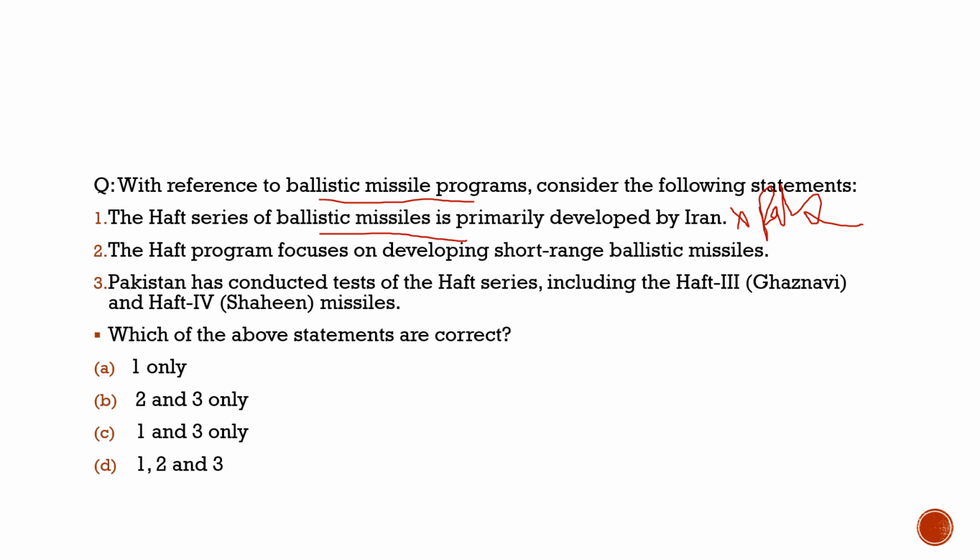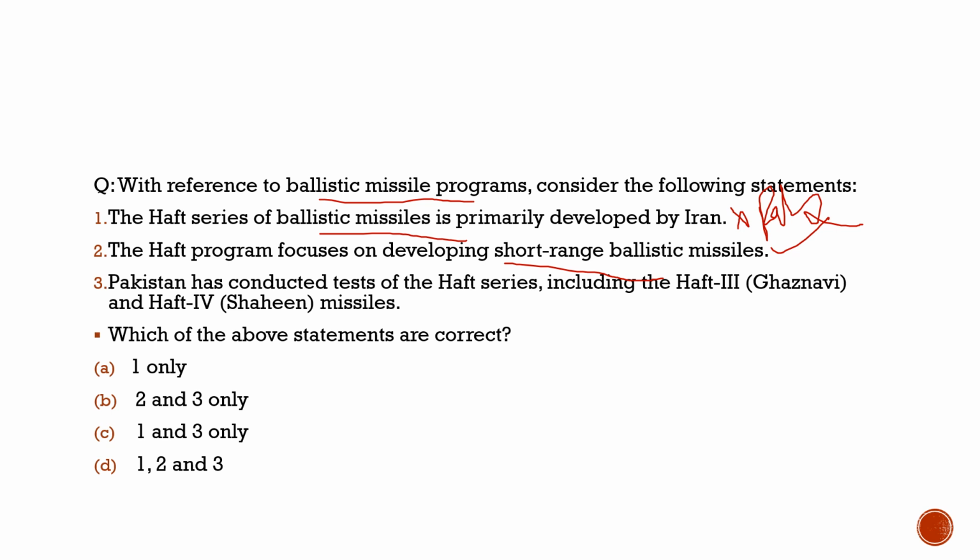Second statement, the Hafta program focuses on developing short-range ballistic missiles. Earlier, the major aim was to develop short-range ballistic missiles which could target Indian cities. But now, as the news says, they are developing missiles to reach intercontinental range. So the statement is correct, but now they are increasing its range too.